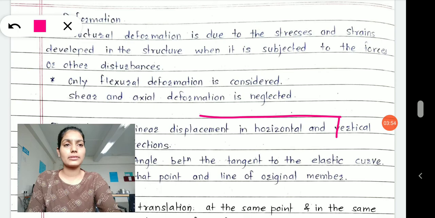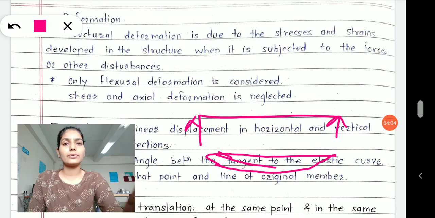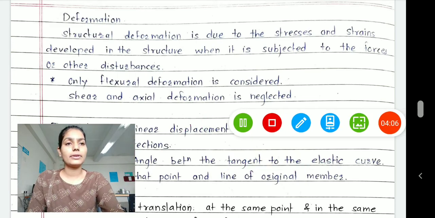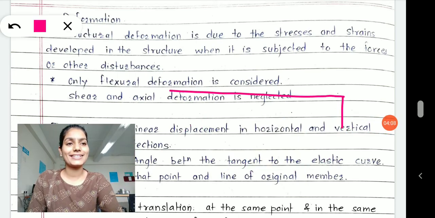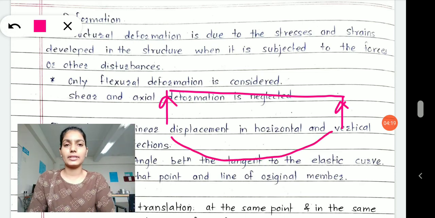Let's take like this is your beam, it is deflected like this, right? And the deflection shows that the upper fibers of your beam, one more time I will draw it. This is your beam and this is how it deflects, right?